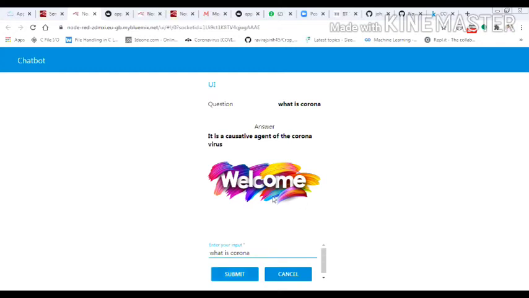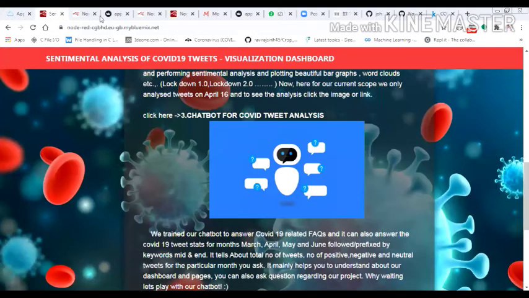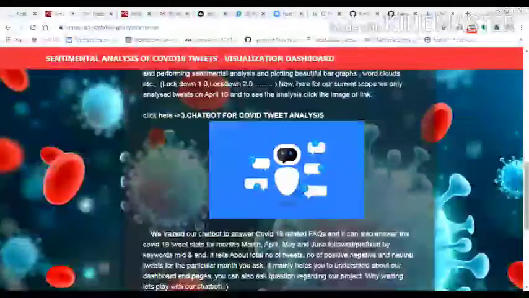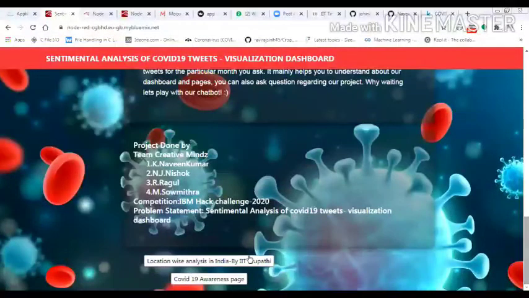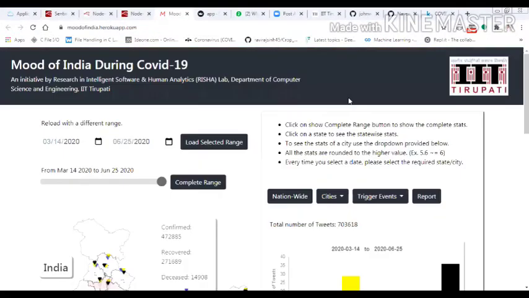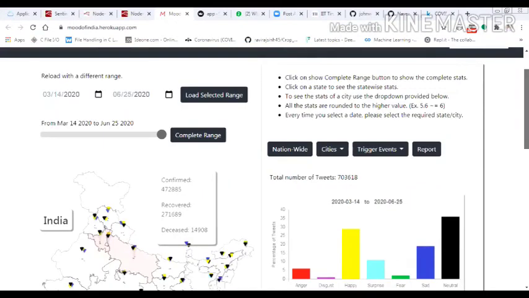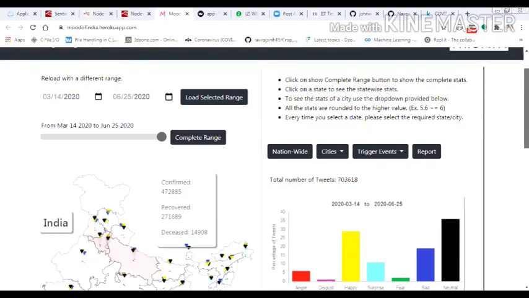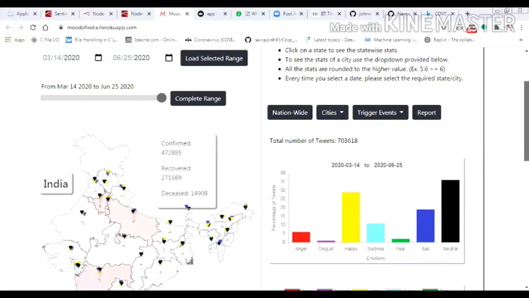We did it using the Watson Assistant. Similarly, you can ask so many questions. Next, these are the 3 modules, and similar to that, we have also added one value-added location-based analysis, which is very helpful because we had told about it in our idea.